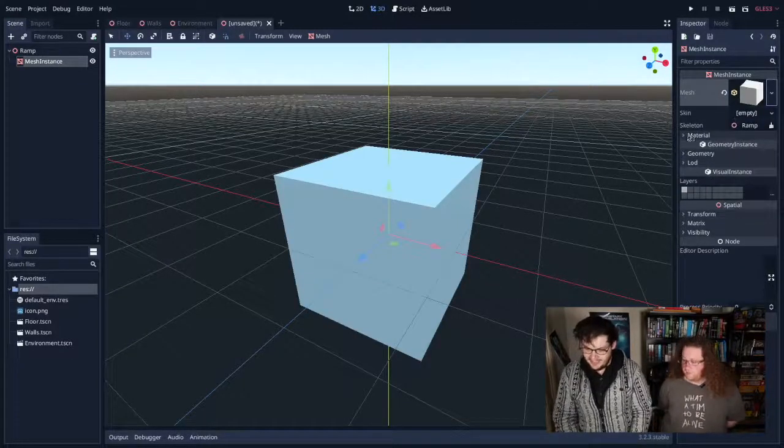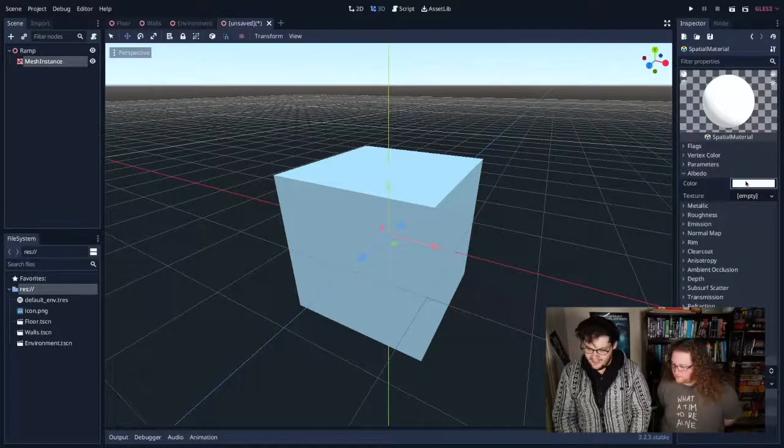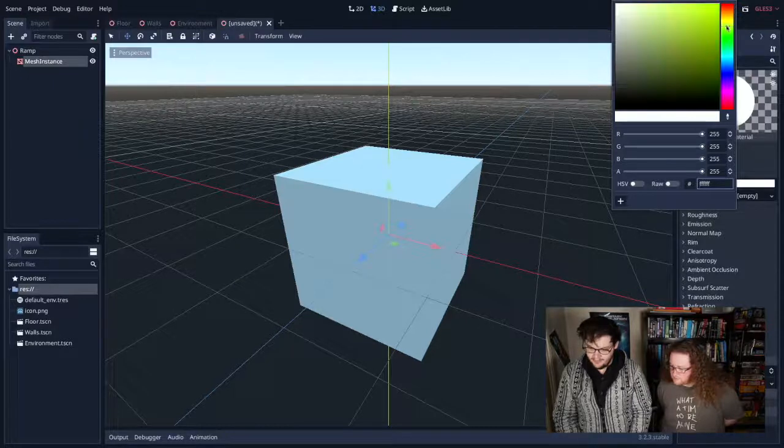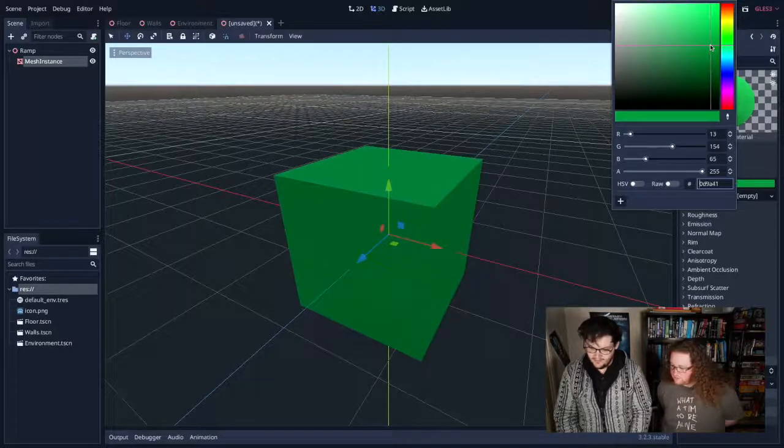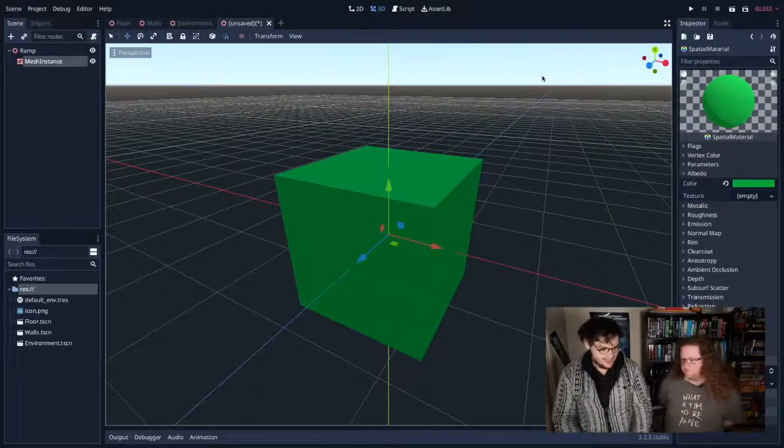Tim's going to pick a colour for me again. Well, we're sticking with the greeny-yellow palette, so I guess we're going to go with that again. Yeah, what colour do you reckon? Let's go there. Yeah, there. That looks like it screams ramp to you? Yeah, that screams ramp. Got big ramp energy.